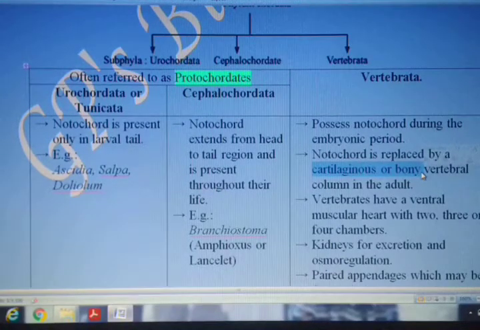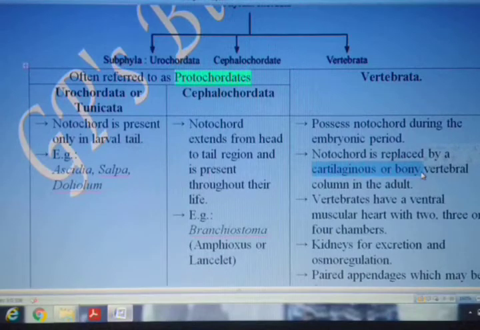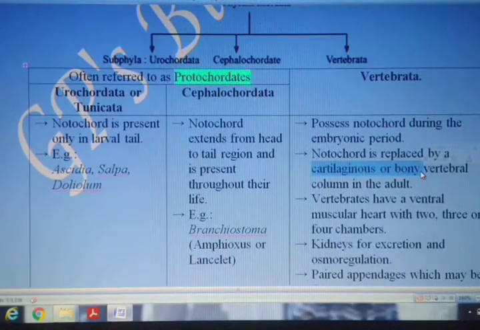As we start from the fishes, the class Pisces we are going to study, from there you have to note down the heart, how many chambers it has, how it has developed from 2 chambers to 3 and then 3 to 4 chambers in case of birds and mammals. So here the members of Vertebrata have a muscular heart found on the ventral side of their body, having either 2 chambers, 3 chambers, or 4 chambers.